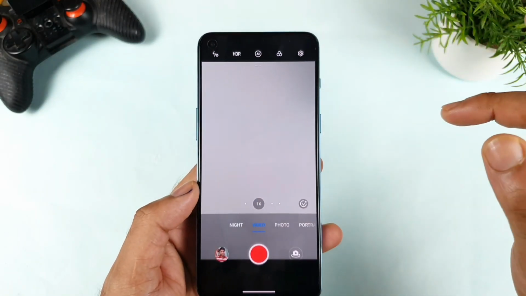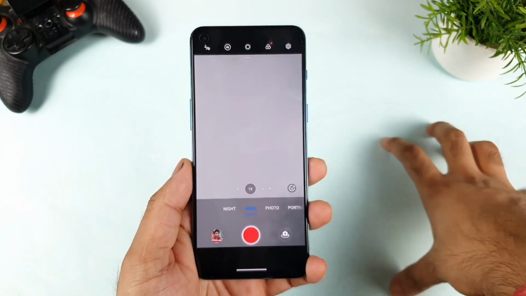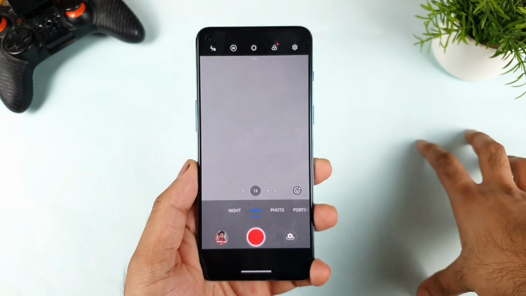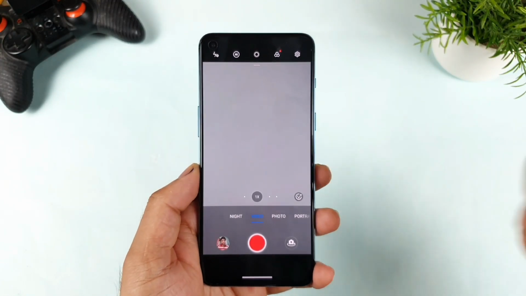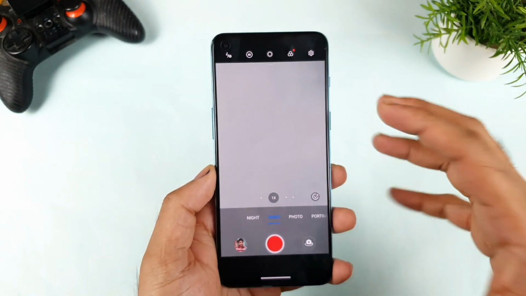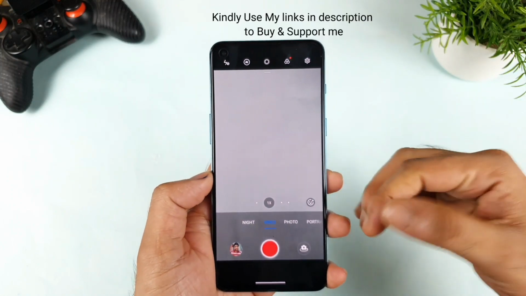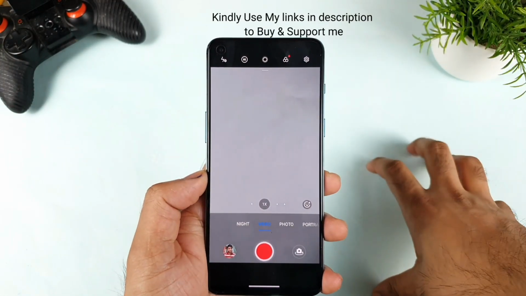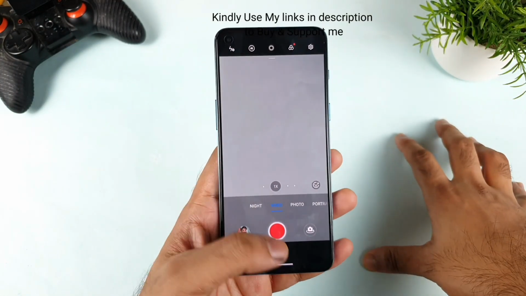I did try to use the device, and let me know in the comment section below friends, under what scenario you are facing the app crash issues, like while you're recording or while you're taking pics, while you're using the front camera or while you're using 4K recording, something like that. Let me know in the comment section below under what scenario you are facing the application crashing. That is what I just want to know.